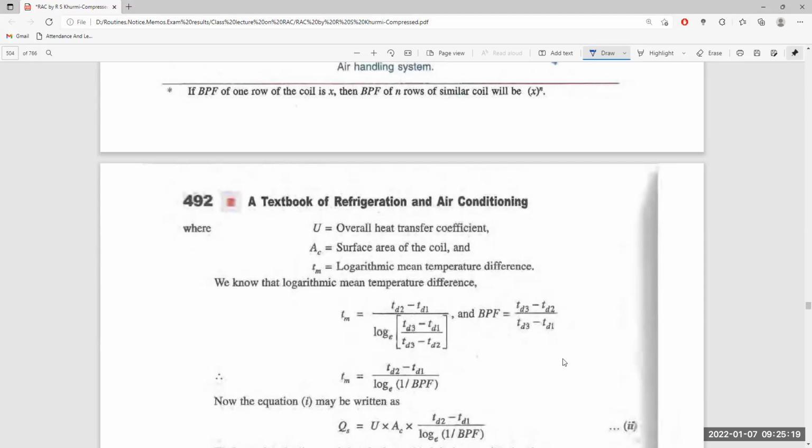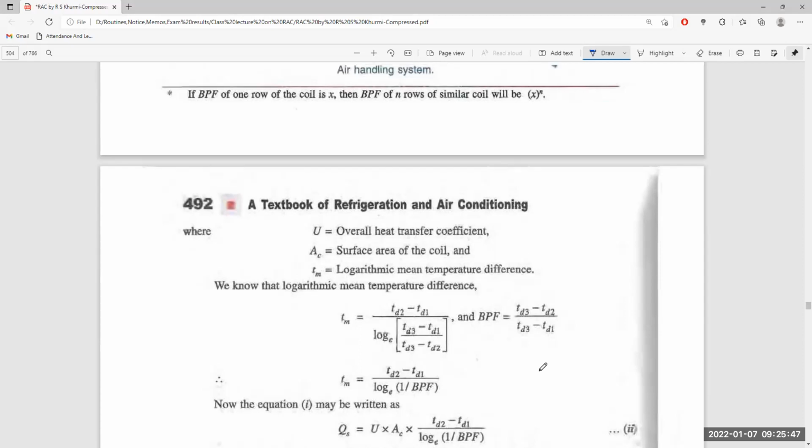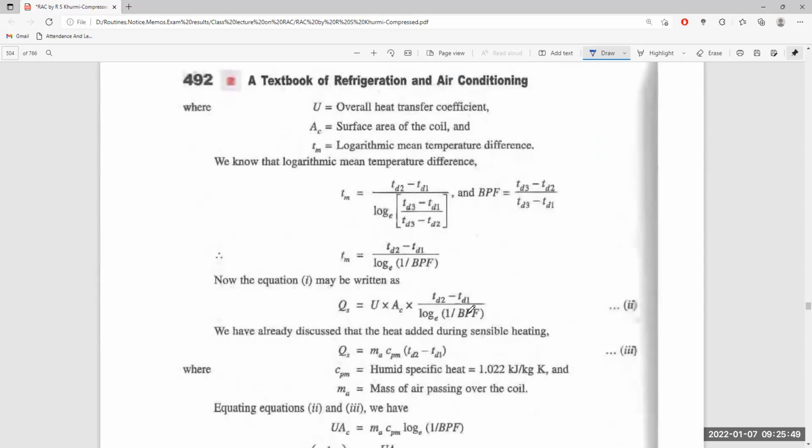And the bypass factor is TD3 minus TD2 divided by TD3 minus TD1. Thus Tm is given by, putting in this bypass factor, (TD2 minus TD1) divided by log of 1 by BPF.